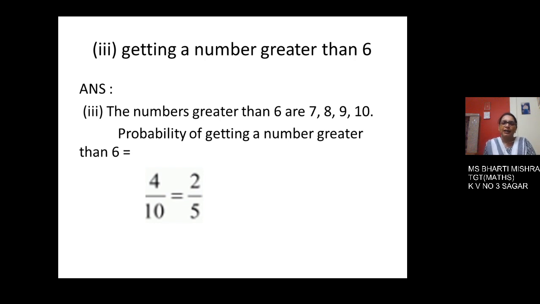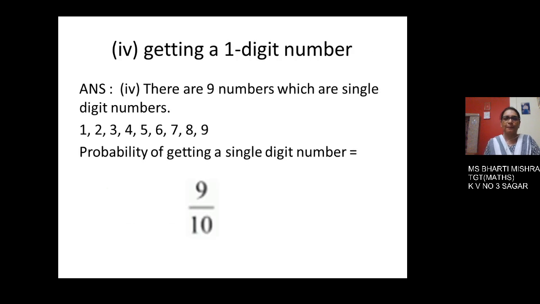Now next, getting a number greater than 6. The numbers greater than 6 are 7, 8, 9 and 10. So these are 4 numbers which are greater than 6. Hence, the probability of getting a number greater than 6 is 4 out of 10. That comes to be 2 upon 5 after reducing into lowest terms.